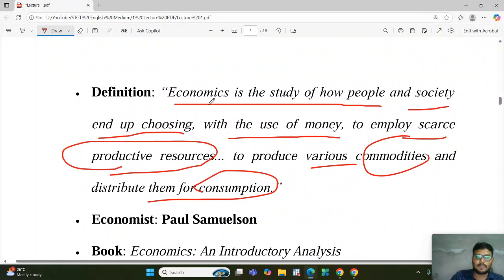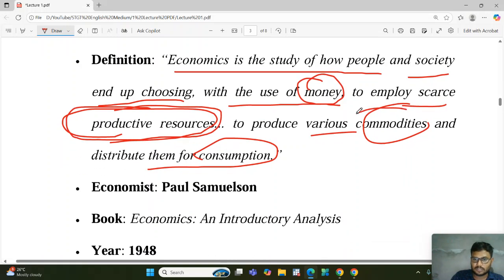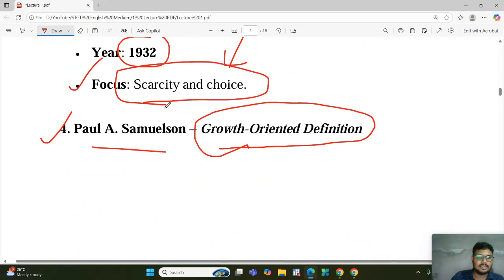It means economics is the study of how people or society use money in a productive way, so that they can produce commodities and distribute them for consumption. Suppose with the help of resources we produce a commodity, and that commodity is consumed by the people. That definition is given by Samuelson.